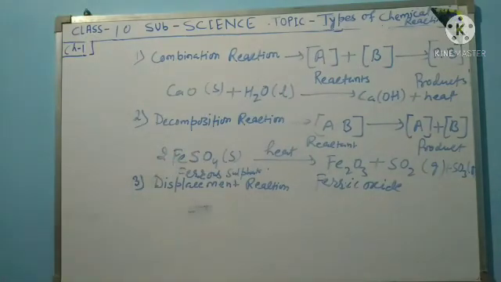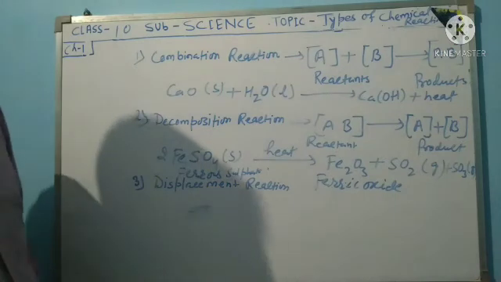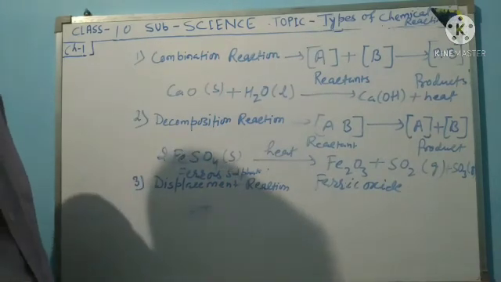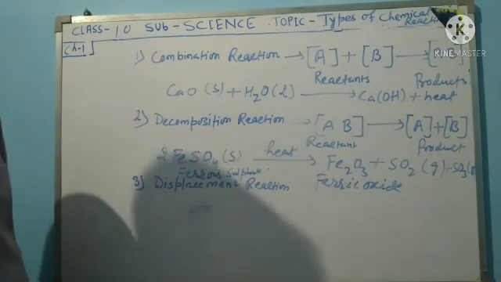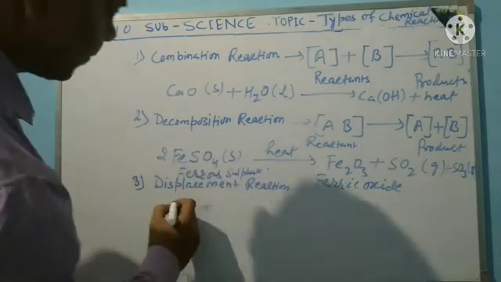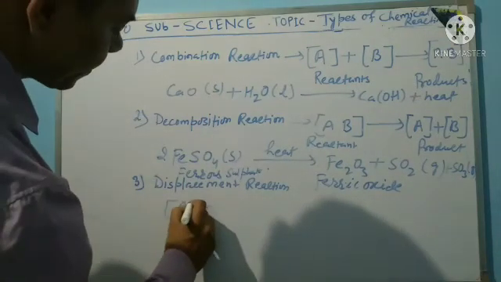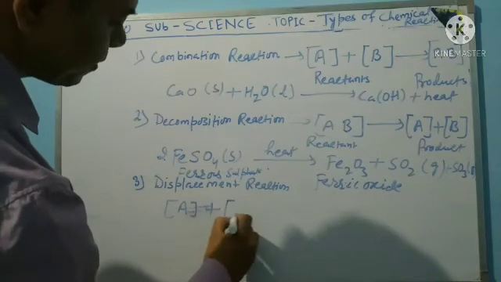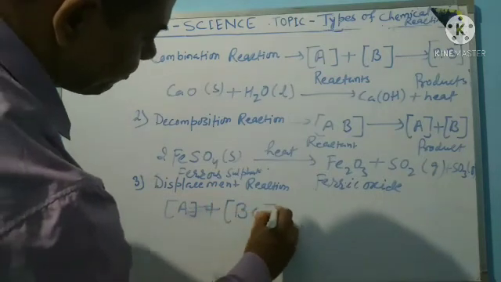Another is the displacement reaction. Take A plus BC.